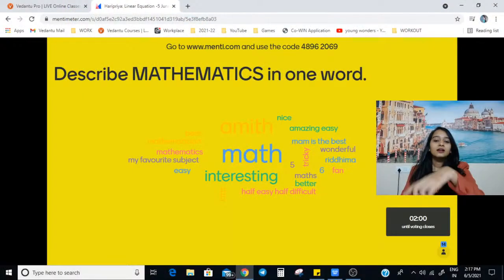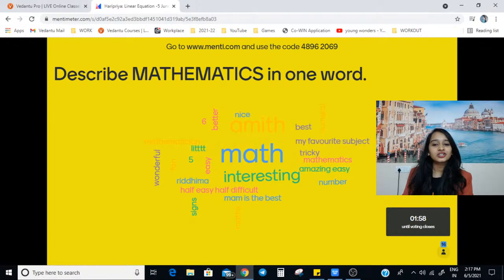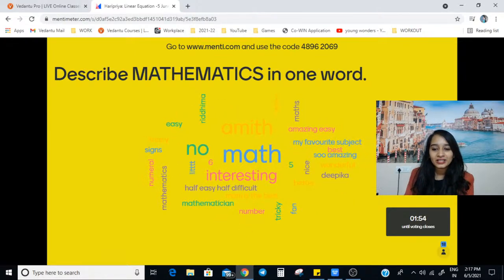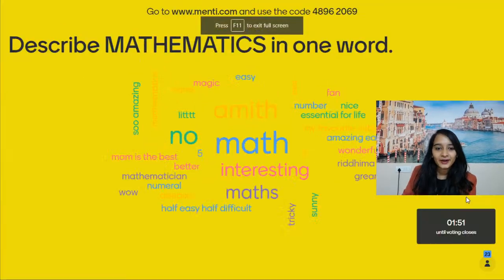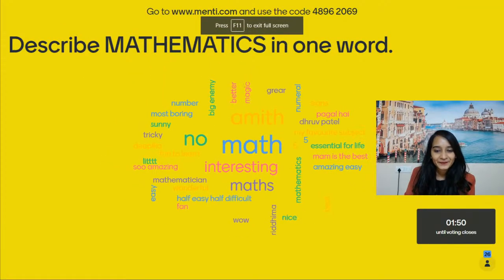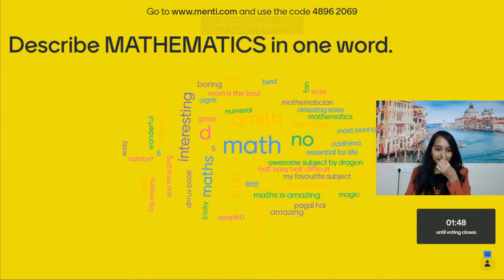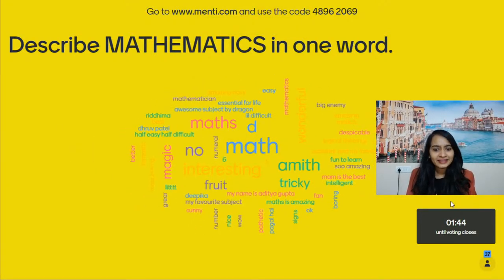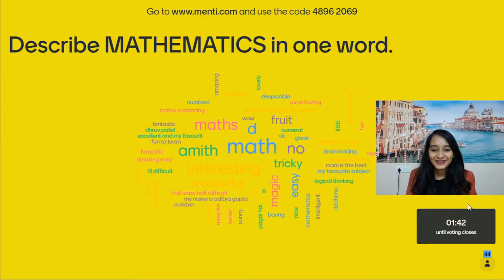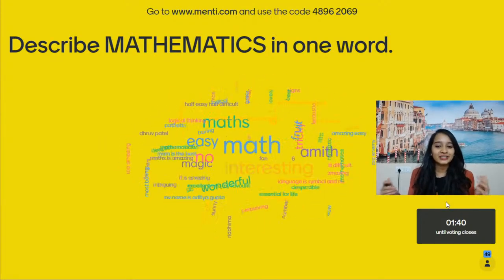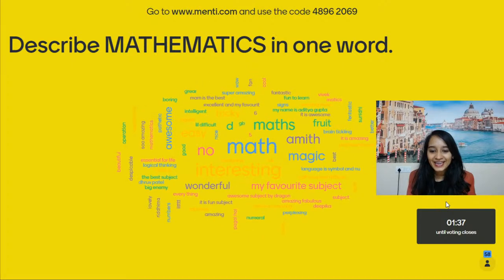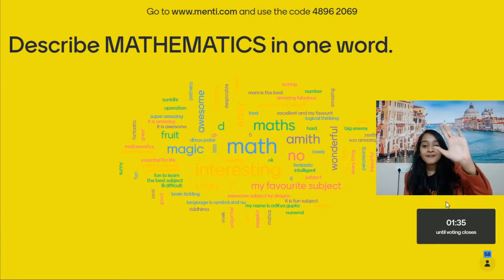A lot of you have answered the question here. Describe mathematics in one word. My favorite subject. Nice. Deepika, mathematician. Number. Math is amazing. Pathetic. Why? Okay. Boring. It's not boring at all. It's easy. It's interesting. Hi, Amit. It's wonderful.